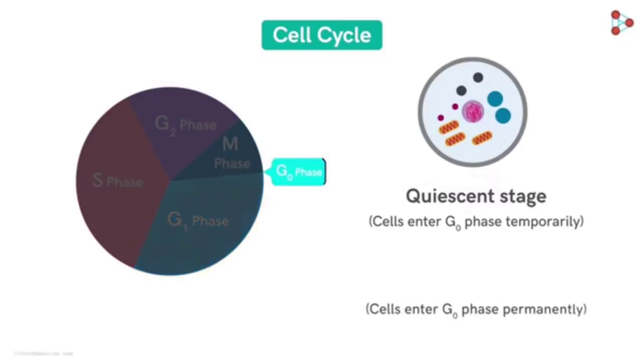But if the cells enter the G0 phase irreversibly, then they're said to enter the senescent phase. That means the cells will only be metabolically active but never show the tendency to divide further. Hence, this phase is called senescent phase, the one from where there is no return towards further division. So depending upon the extrinsic and the intrinsic factors, the cells enter the G0 phase, which is a metabolically active phase. The only difference is that the cells do not divide further either for some amount of time or permanently. So G0 phase is the phase where the cell division halts, keeping the cell highly active otherwise.